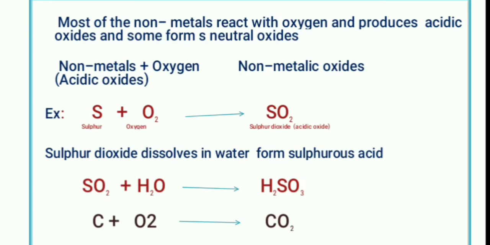See, when I tell about sulfur dioxide, carbon dioxide, these oxides are there in our atmosphere. These oxides are produced by the factories. For example, carbon dioxide is produced by vehicles, after the combustion of fuel in the vehicle. So carbon dioxide is a pollutant. Why? Because this carbon dioxide mixes with rainwater and forms carbonic acid.